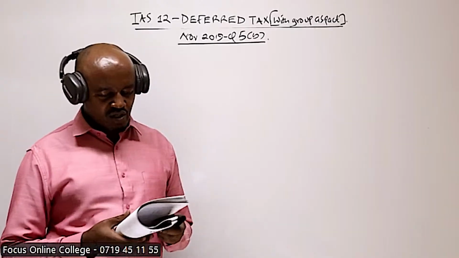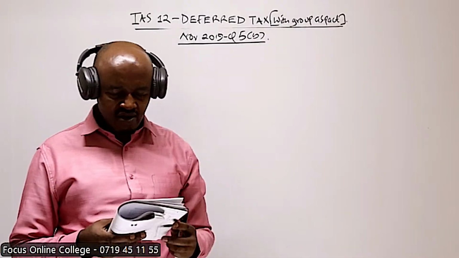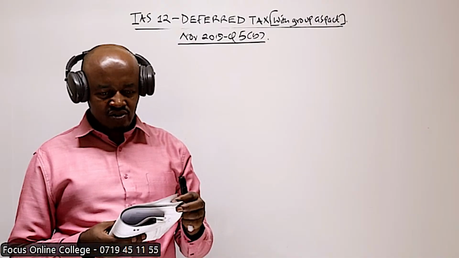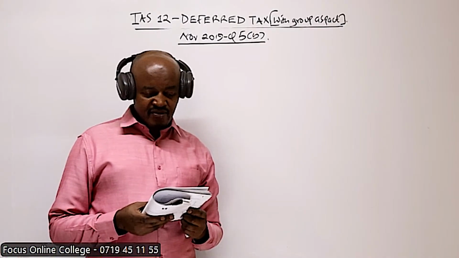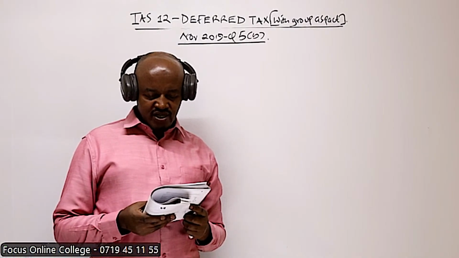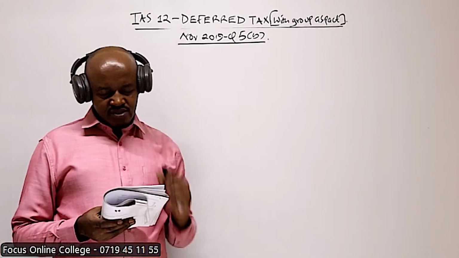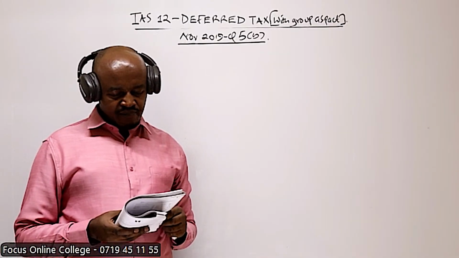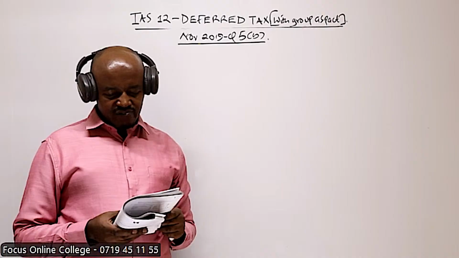Yes, number 3, we are told receivables had a carrying amount of 2,000 million after making allowance for doubtful debt of 80 million and an exchange gain of 60 million, which is not yet realized. Both the allowance and exchange gain are not allowed for tax purposes. Number 4, trade and other payables are stated at 600 million after making provision for discount of 40 million. Number 5, property, plant and equipment has a carrying amount of 4,800 million and a tax base of 4,000 million. Some rented buildings were revalued upward by 200 million during the year which ended 30th of September 2019.